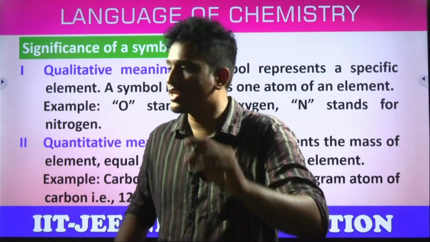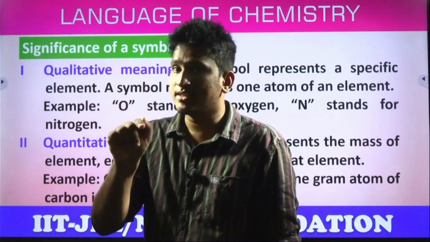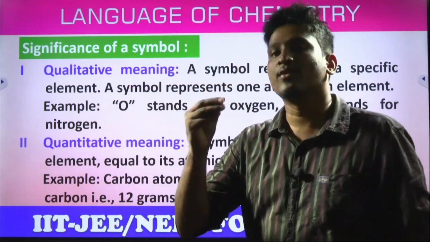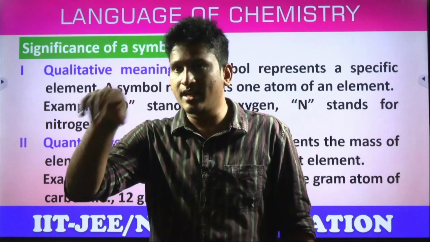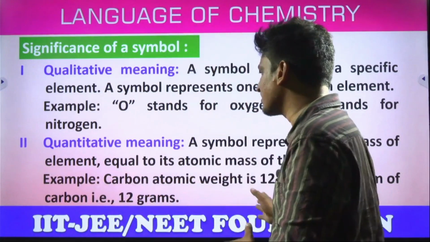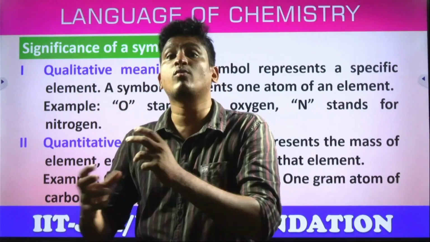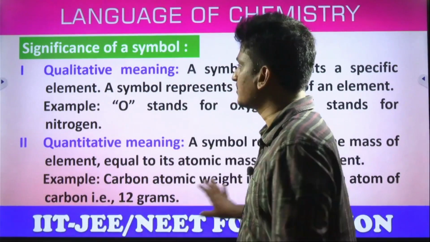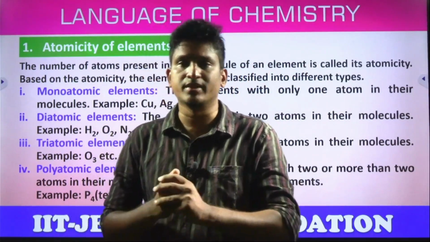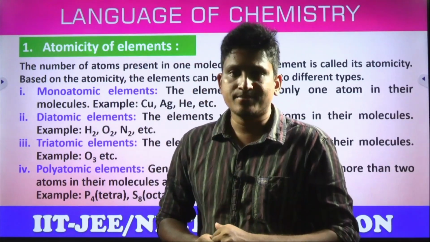Carbon's mass is 12 grams. By just writing that C, what you're representing is carbon, and its mass is 12 grams also. Yes or no? That's the first thing you should get in your mind. So nitrogen's mass is 14 grams. What does it mean? When you write N, it means it is a nitrogen element and its mass is 14 grams. Yes or no? So different elements have different masses. So these symbols represent qualitative meaning, what type of element it is, as well as quantitative meaning, how much mass it has. So next, atomicity of elements. Atomicity means, students, simply, the number of atoms in a molecule. Number of atoms in a molecule.